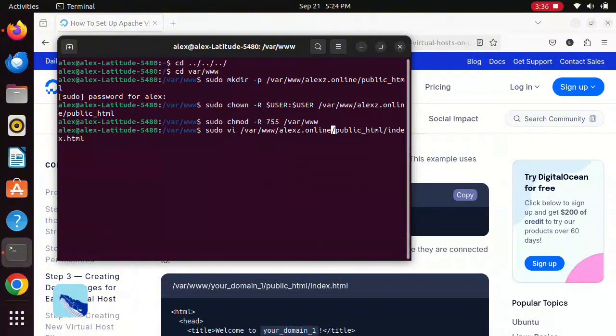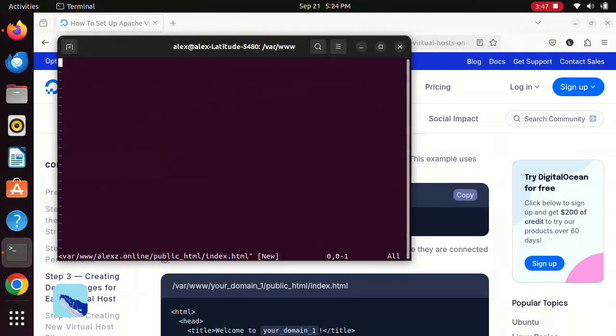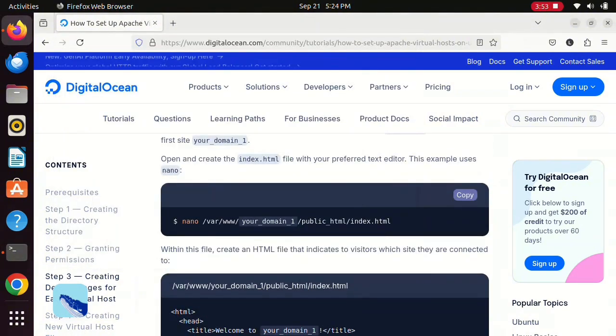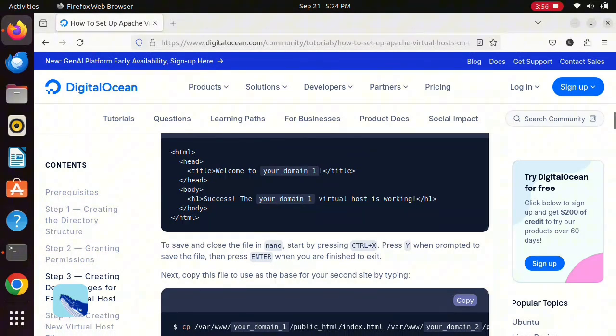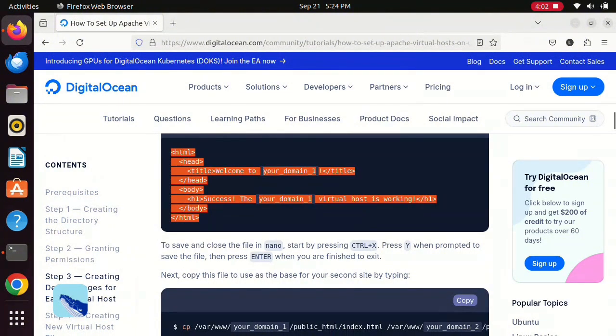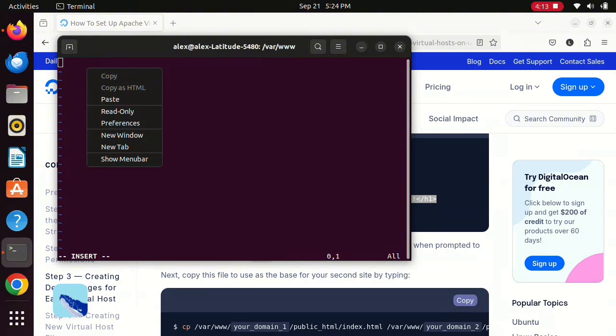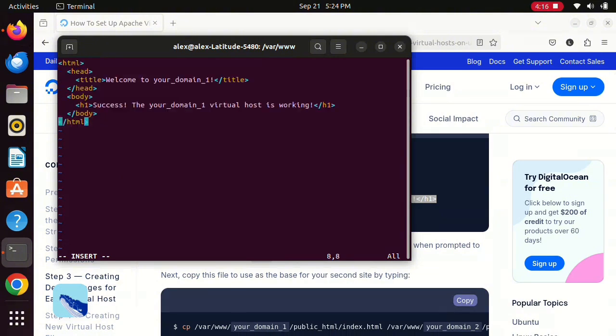And all you need is to make a tentative page just to illustrate or to prove to yourself that it works. So in this case, I just copy whatever is given on the guide by DigitalOcean. It's a very simple index page. I am now copying and pasting the whole thing. Now we need to save it.